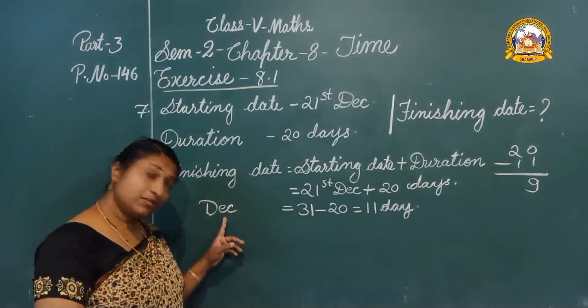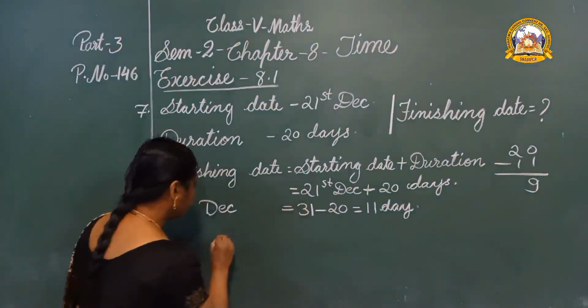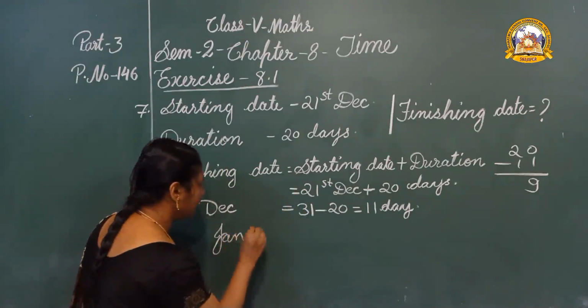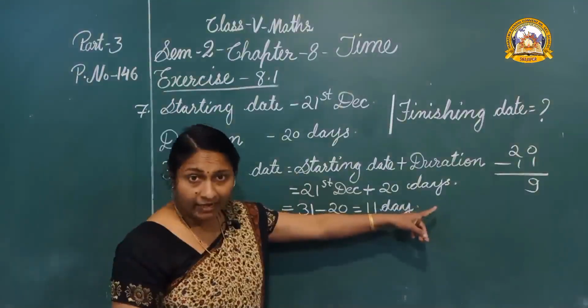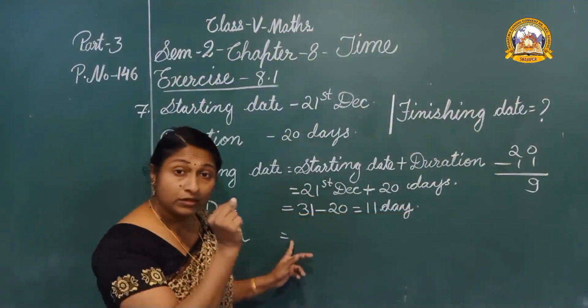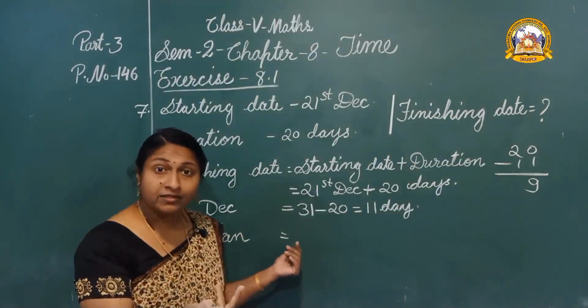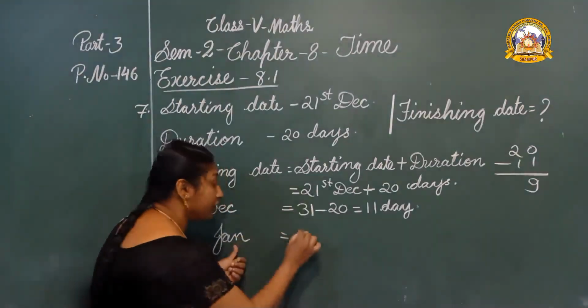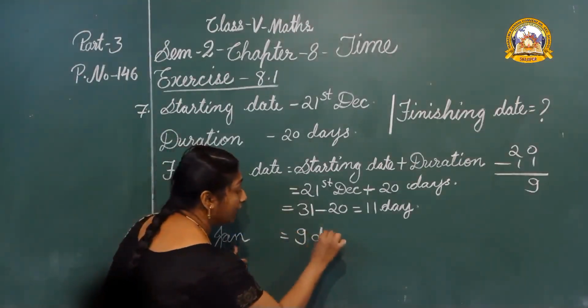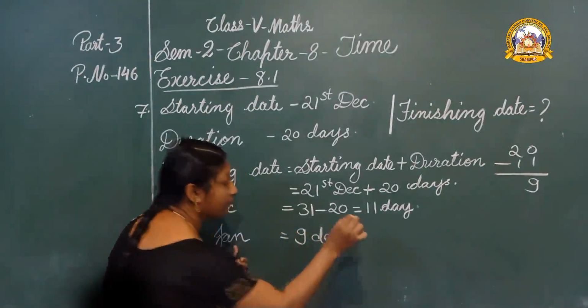After December, January. Okay. From January, we need 9 days. We know January 1 to 9, there are 9 days. Okay. From January, we can take 9 days.